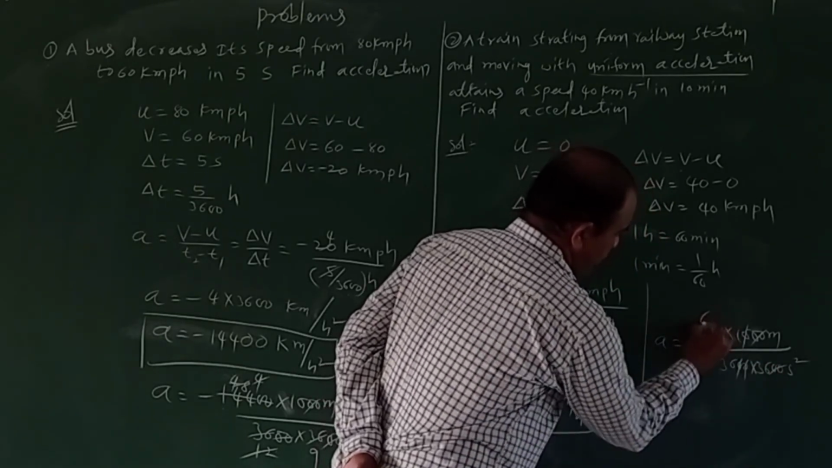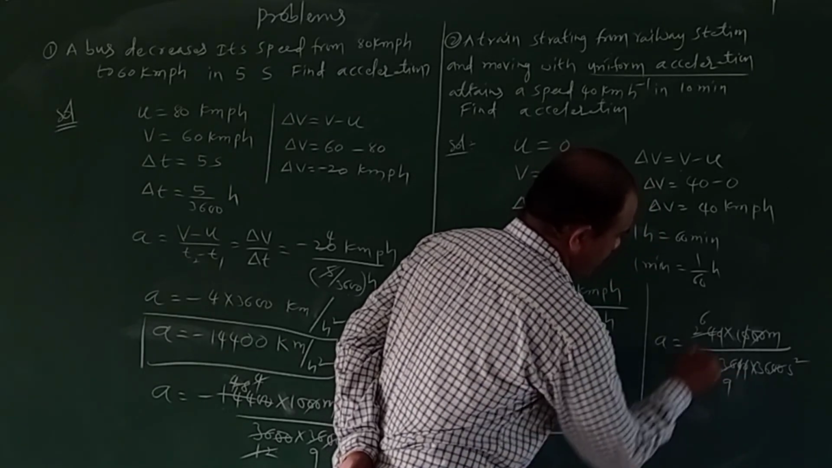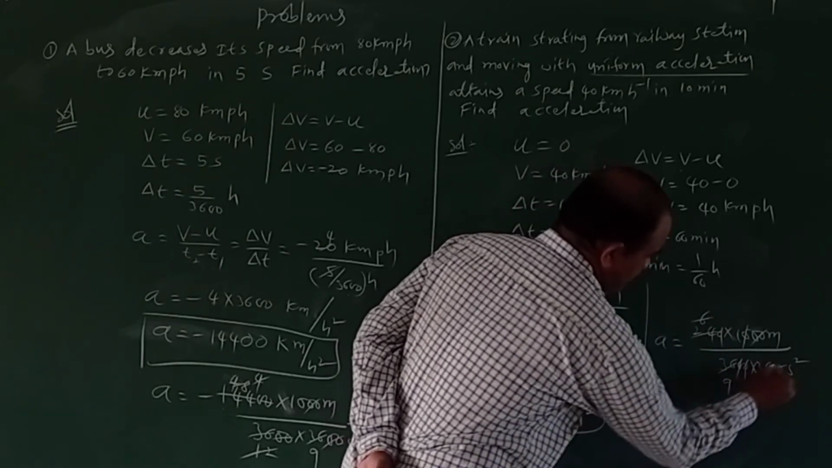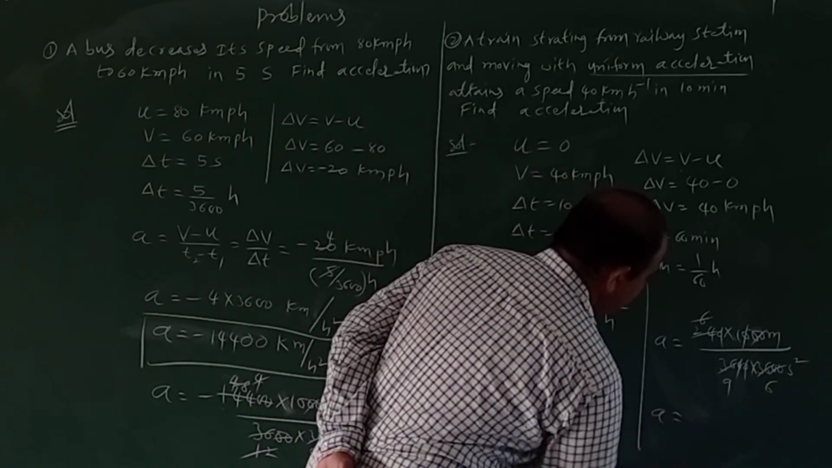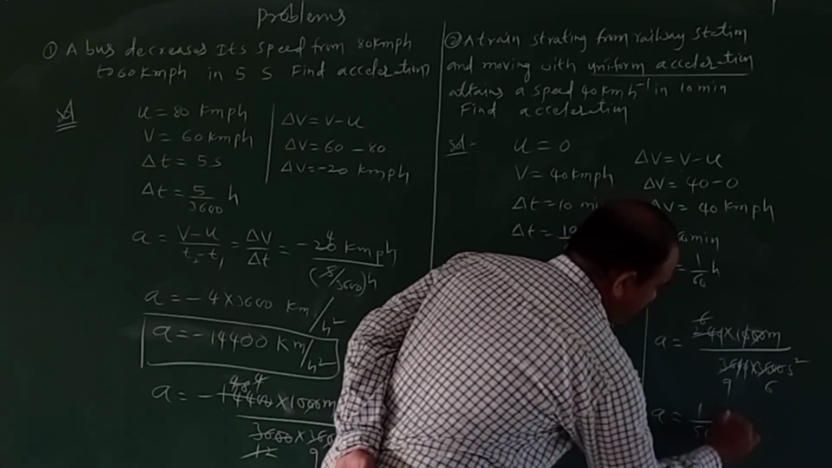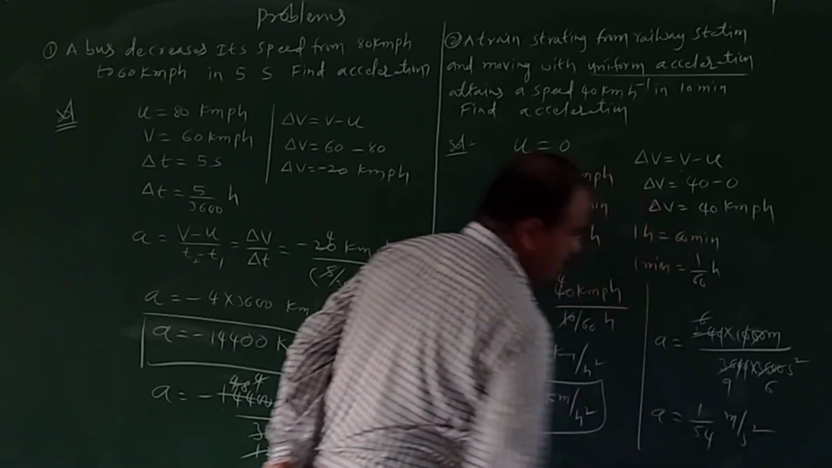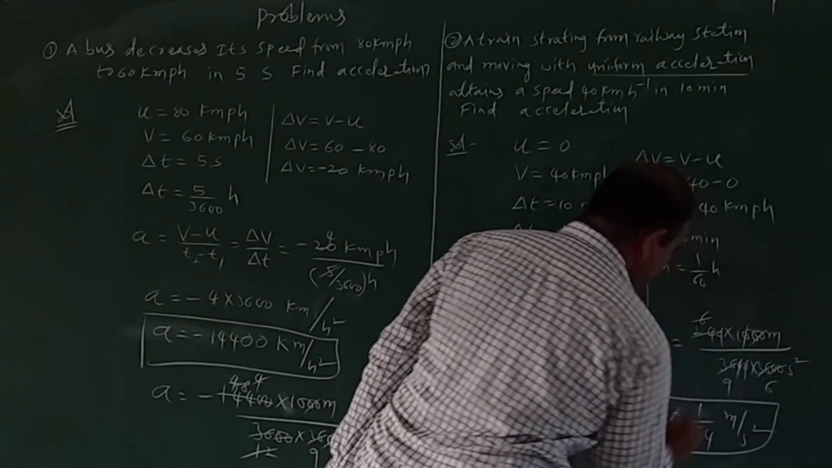So 4 6s are, 4 9s are, nothing but 6 1s are 6 6s are. So the acceleration is equal to how much? The acceleration is equal to 1 by 9 6s are 54. So 1 by 54 meter per second square. So this is the acceleration of the body in meter per second square.